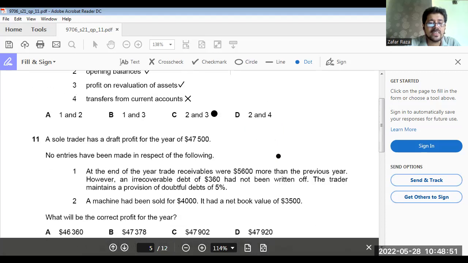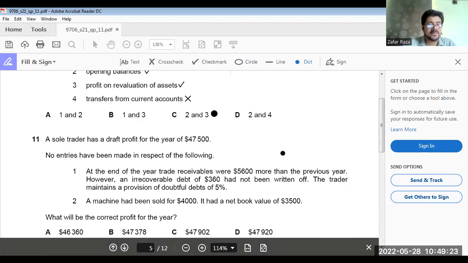Okay. Now 11. A sole trader had a draft profit for the year 47,500. No entries had been made in respect of the following. At the end of the year, trade receivables were 5,600 more than the previous year. However, an irrecoverable debt of $360 had not been written off. The trader maintains a provision for doubtful debts of 5%. A machine had been sold for $4,000 with a net book value of 3,500.